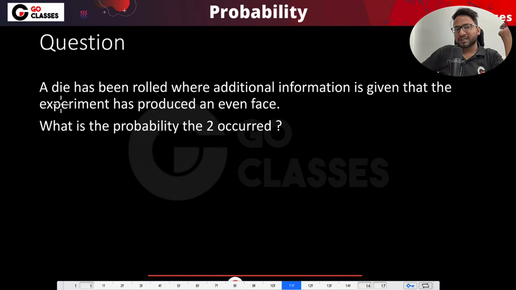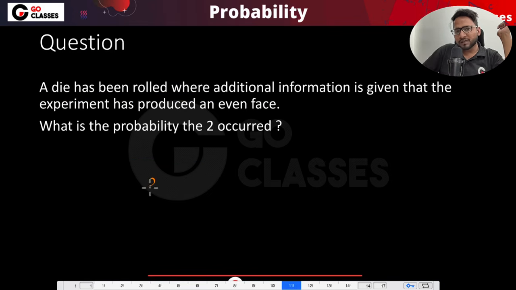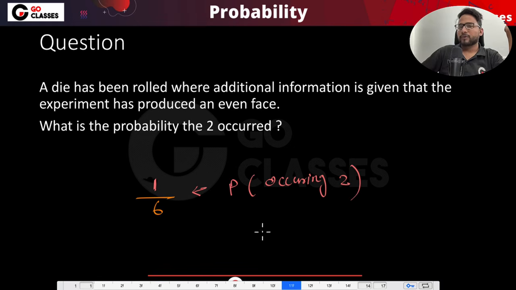See, let's suppose that nothing is given to you, which means a die has been rolled. I say just a die has been rolled, and what is the probability that it is 2? You will say, okay, 1 by 6 probability, because there are 6 faces, and then you are just talking about only one of them. So 1 by 6 probability of occurring 2 on the dice.